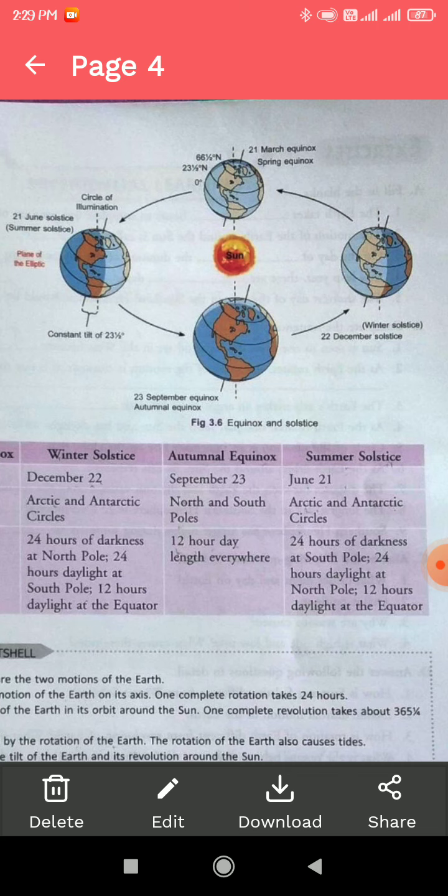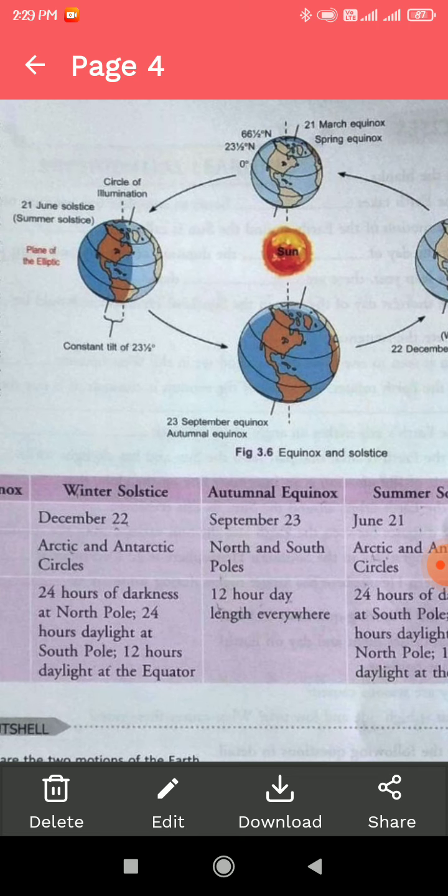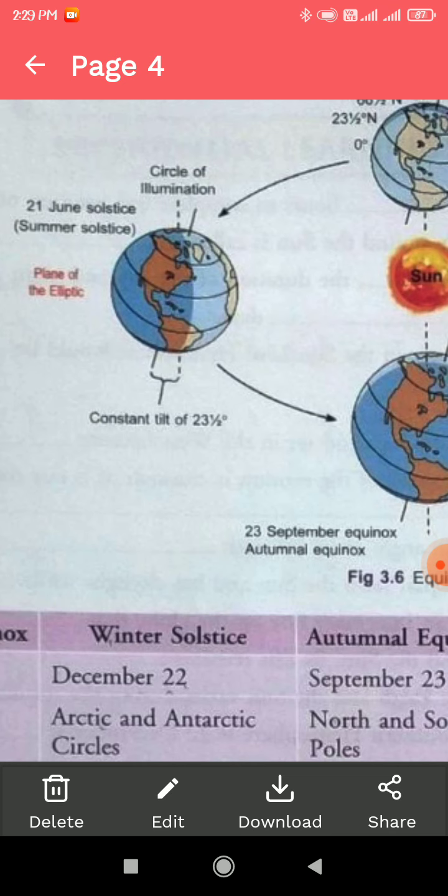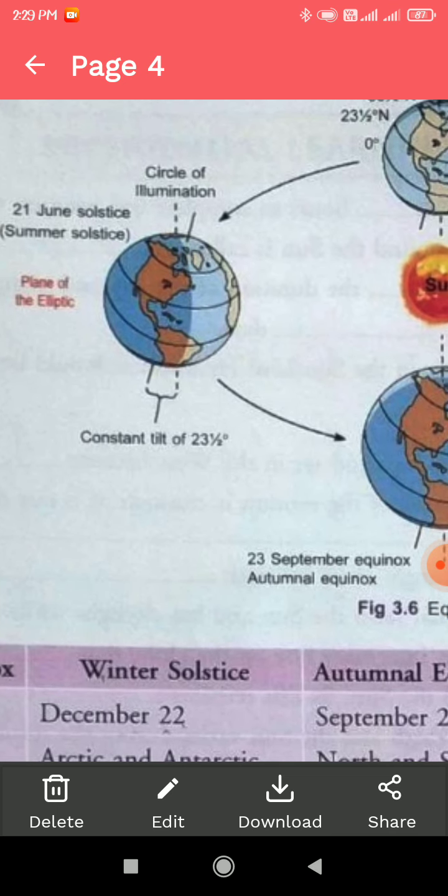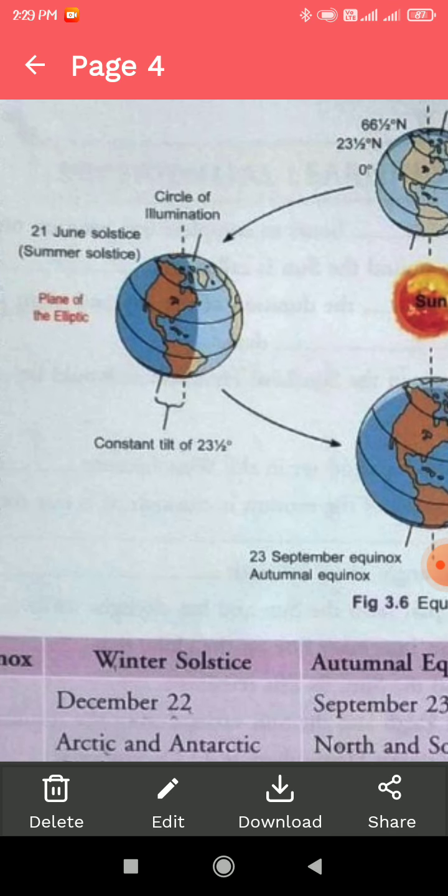It happens on the 21st of June when the circle of illumination does not pass through the poles, and the places north of the Arctic Circle have 24 hours of daylight. And on the other hand, places beyond the Antarctic Circle have 24 hours of darkness. Here this part had darkness, and this right part of the earth had daylight.